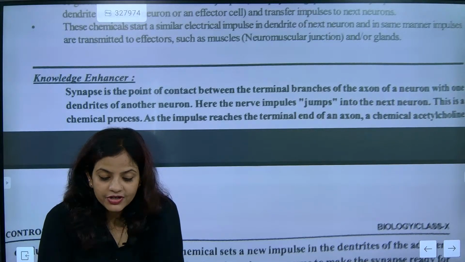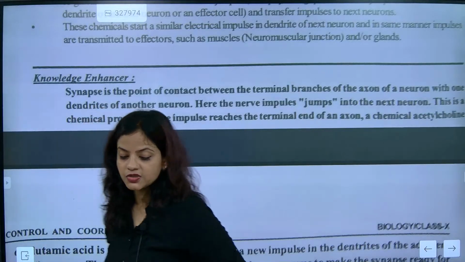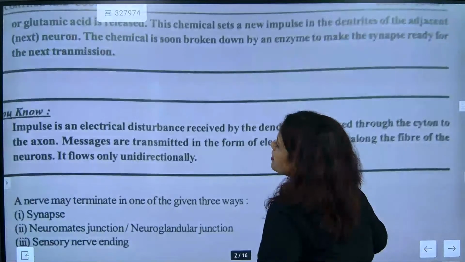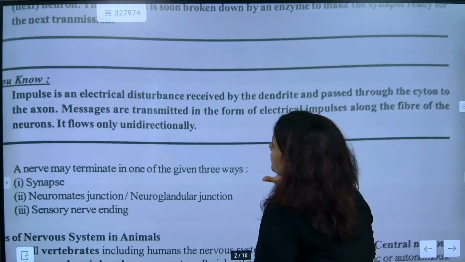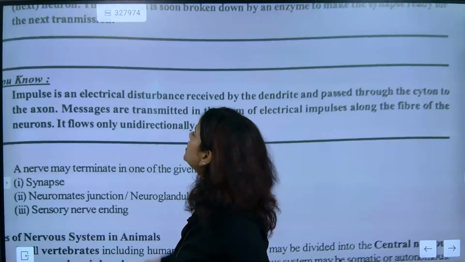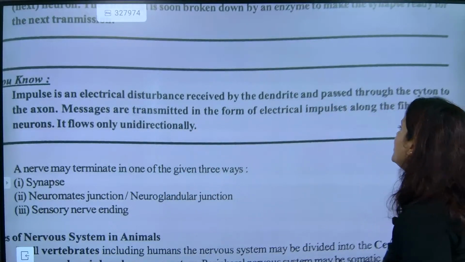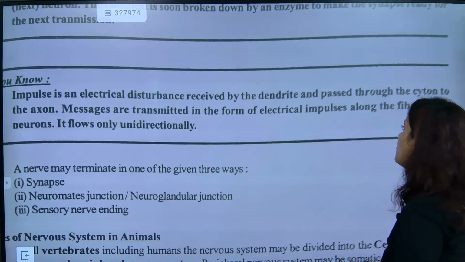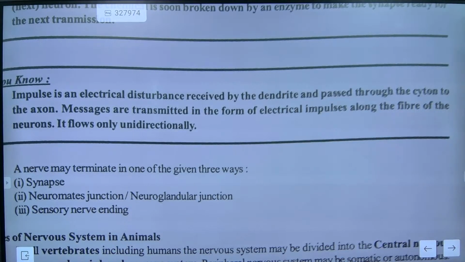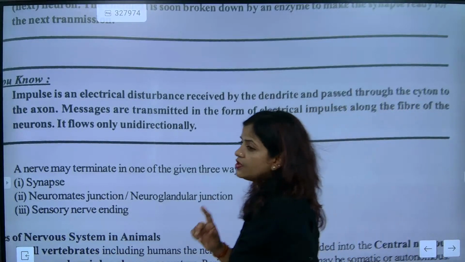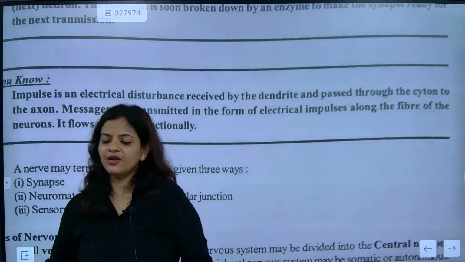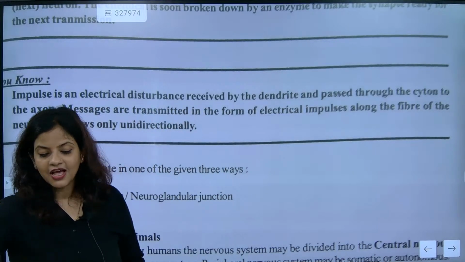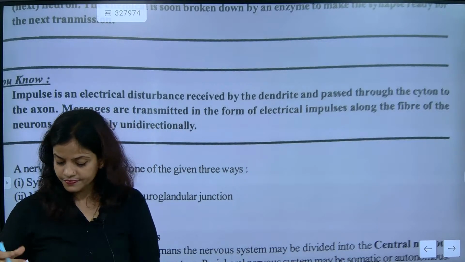I hope you might have understood this part. We'll go for the next one, please. So what is an impulse? It's an electrical disturbance received by the dendrites and passed through the cyton to the axon. Messages are transmitted in the form of electrical impulses along the fiber of the neuron. It flows only unidirectionally. Unidirectionally means in one direction only.